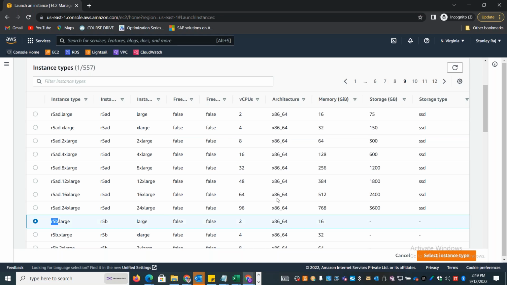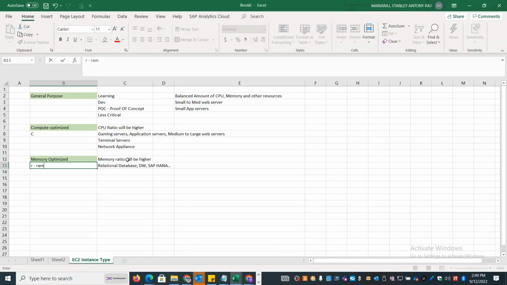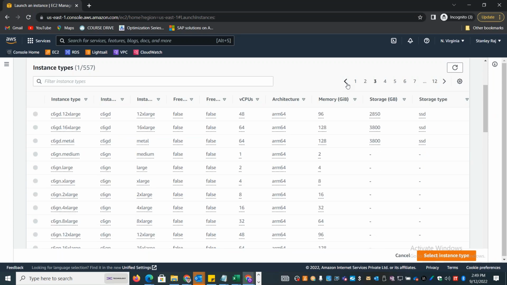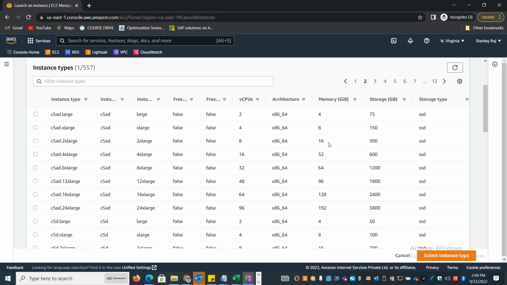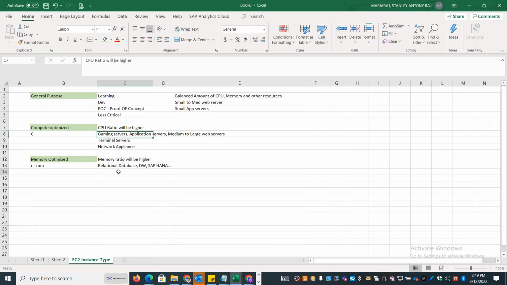See, if you look at here, for just 16 CPU, you are getting 128 memory. So that's the reason I told you memory ratio will be very high in memory optimized. Whereas in CPU optimized, you will have a good amount of CPU for every single GB of memory. So if I just go back to the earlier screen, you can see here for 16 CPU, you are getting only 32 GB of RAM. Whereas in memory optimized, you will get 128 GB of RAM for even 16 virtual CPU. So that is the higher ratio that I was talking about. Okay, memory ratio will be very high in memory optimized, and CPU ratio will be very high in compute optimized.